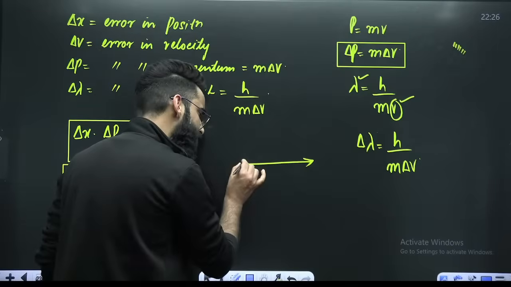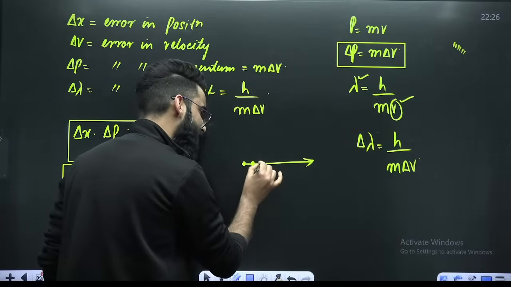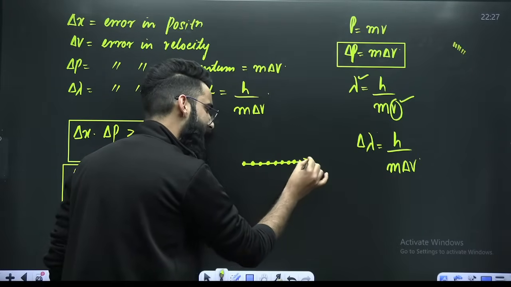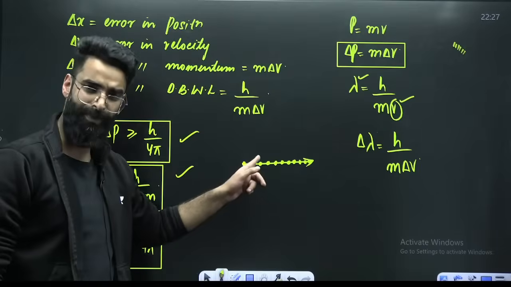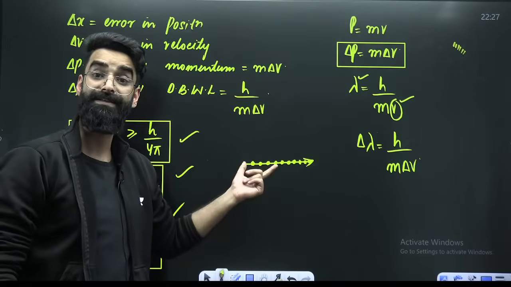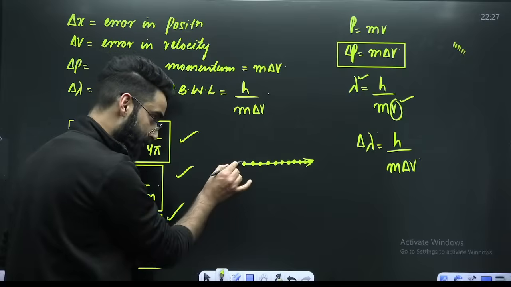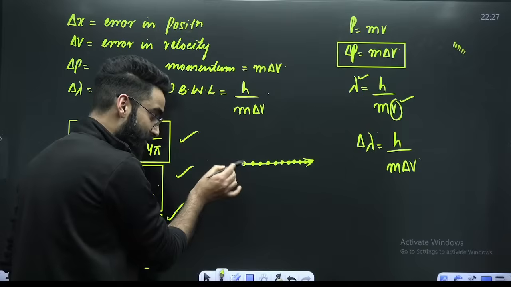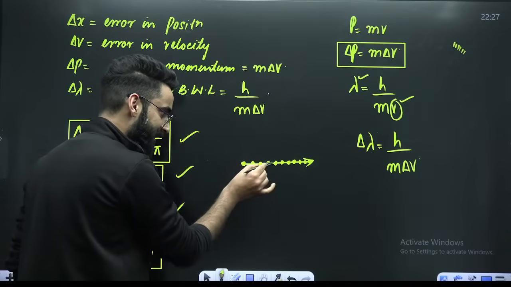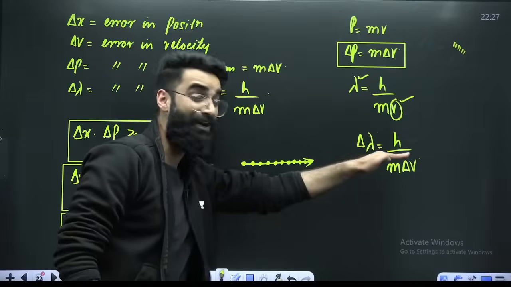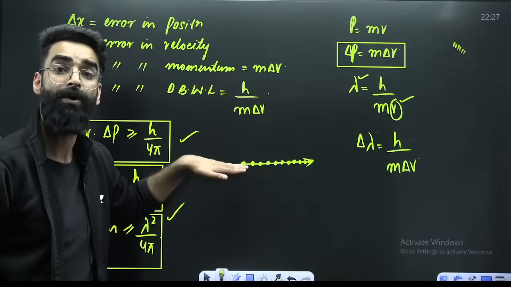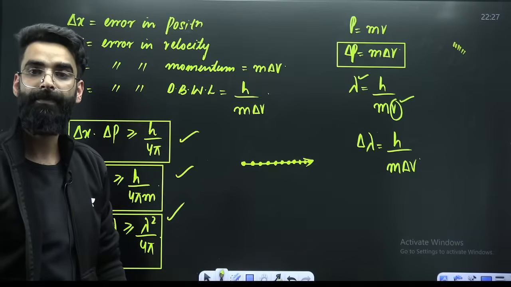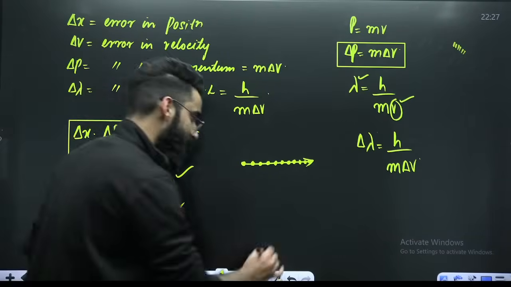If you know the position and momentum of this particular particle at every stage simultaneously, if you know exactly the position and momentum of the particle, you can say the particle is here, then here, then here. So you can talk about the trajectory of the particle only if you know its position and the momentum at every point of time.